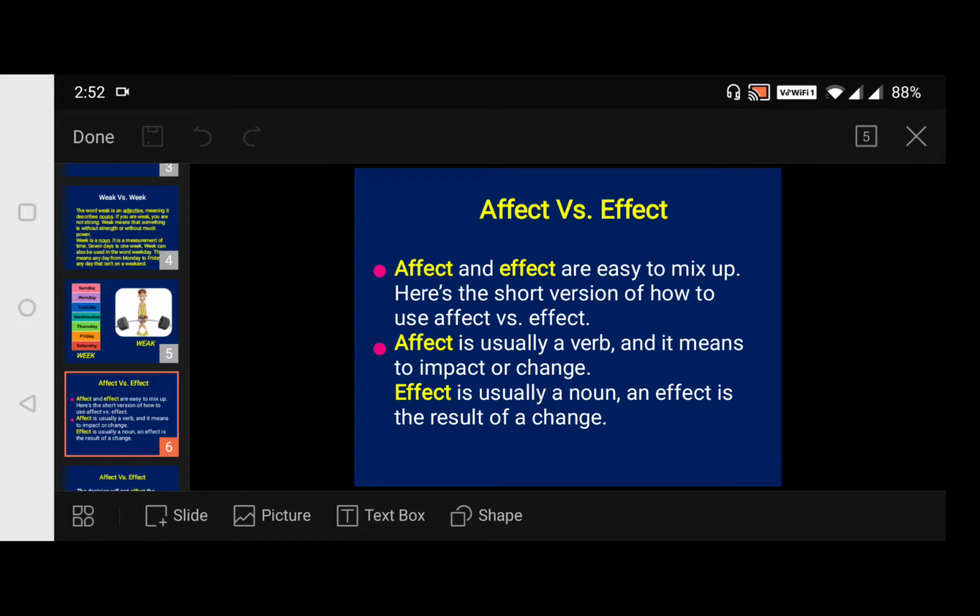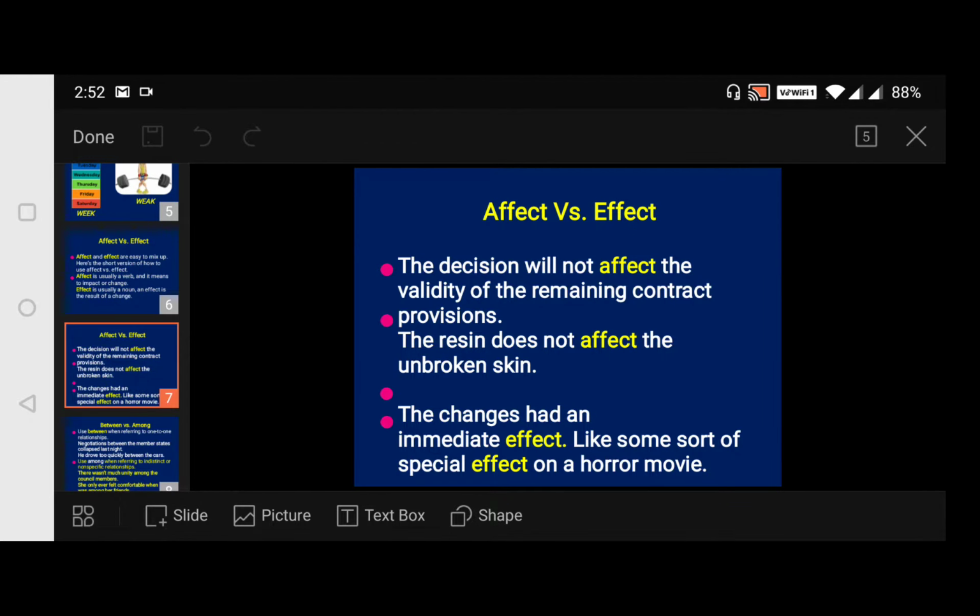For one simple thing you remember: affect is change, action, it's a verb, and the impact of that affect is effect. Effect is the impact or result of that particular change. Followed? Now let us use this in sentences so that you can understand. Affect versus effect. The decision will not affect the validity of the remaining contract provisions. So if the government has taken some decision regarding contract provisions, the decision will not affect, in the sense will not change, the validity of the remaining contract provisions. The resin does not affect the unbroken skin, does not change the unbroken skin.